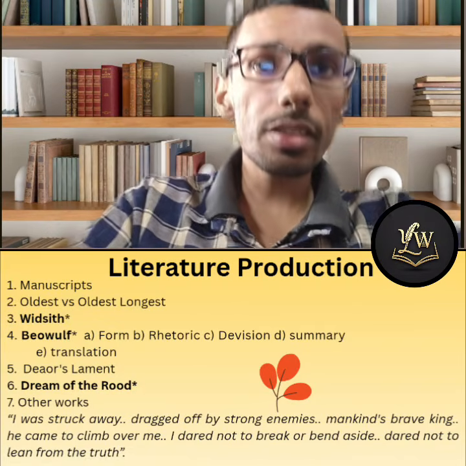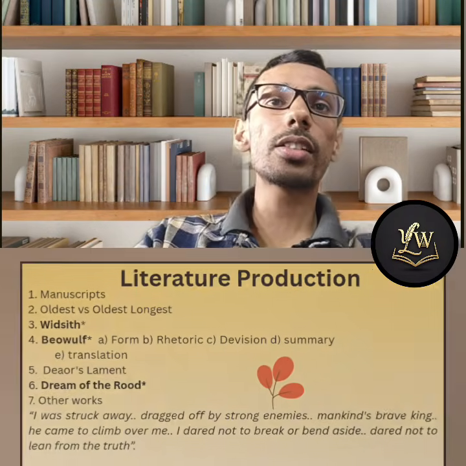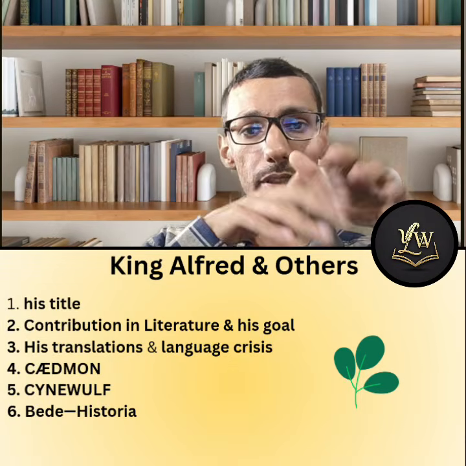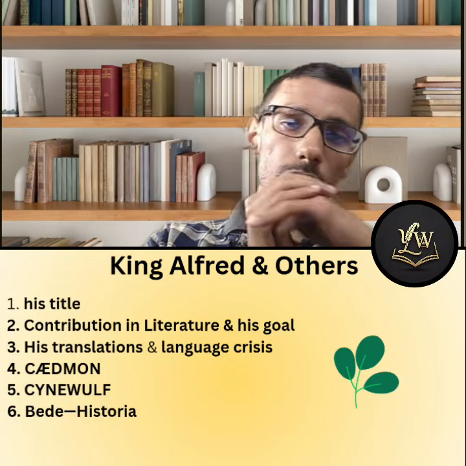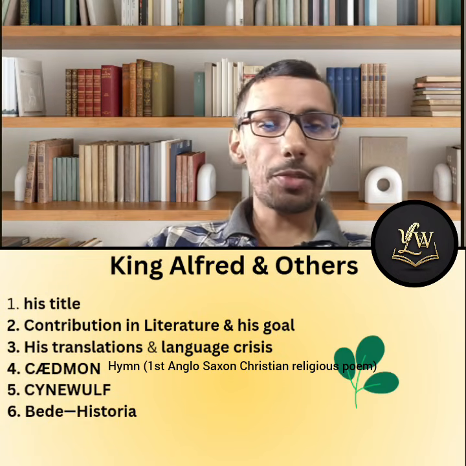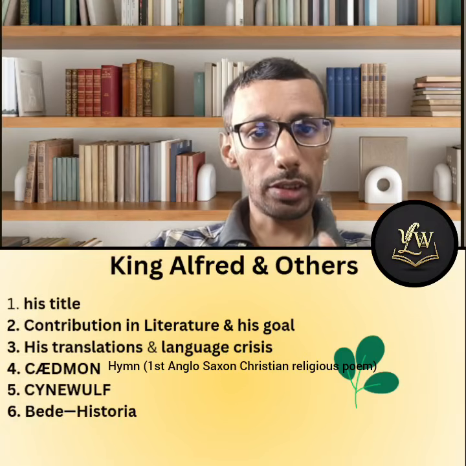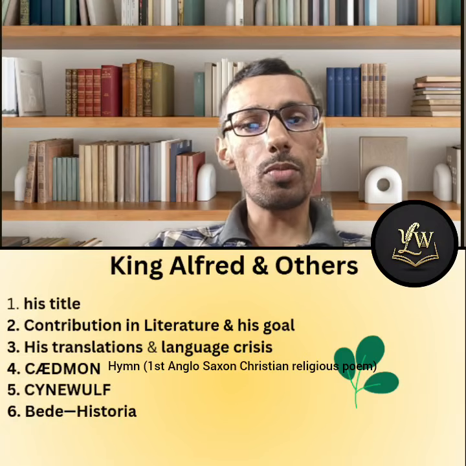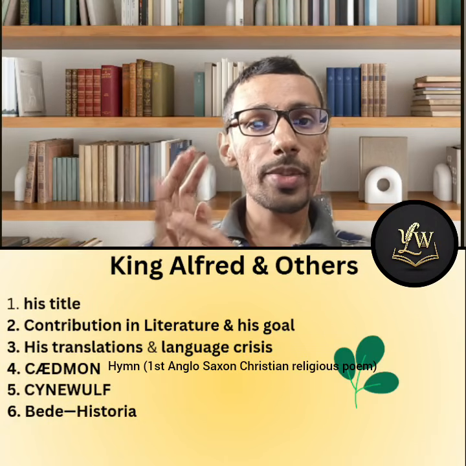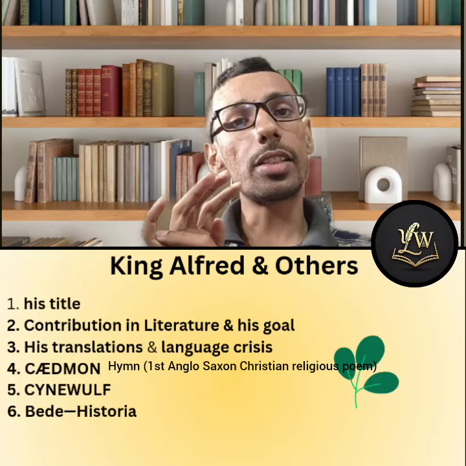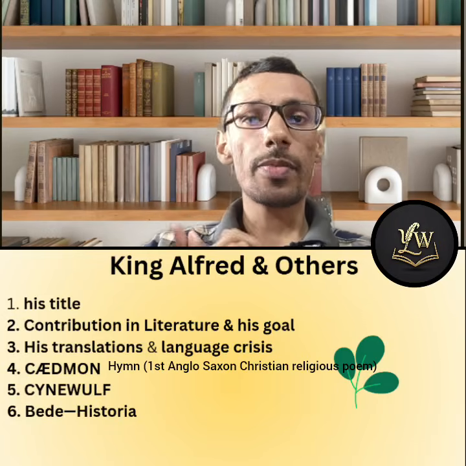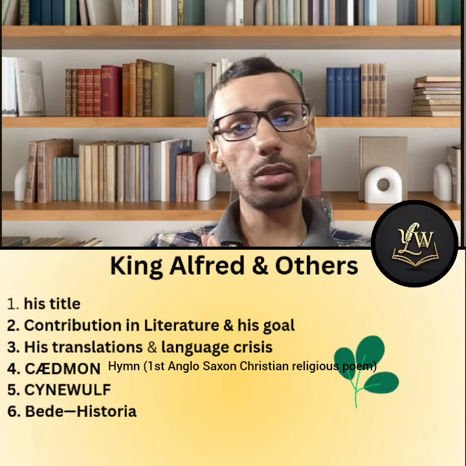That is the second slide. Now go for the third slide. King Alfred and others. We have a total of 6 pointers here, not only related to King Alfred, but also other works. Before we go to King Alfred, let's talk about Bede. For the NET examination, if they ask you to set these books in chronological order, the first work is going to be Widsith. This is the oldest work. Second is going to be Historia Ecclesiastica Gentis Anglorum, the history of the English people, written by Bede, B-E-D-E. And the third book was Beowulf, B-E-O-W-U-L-F.